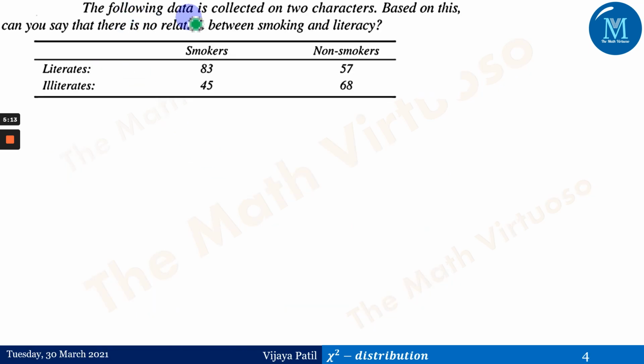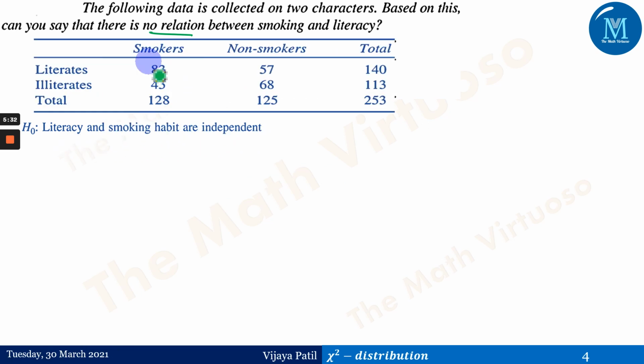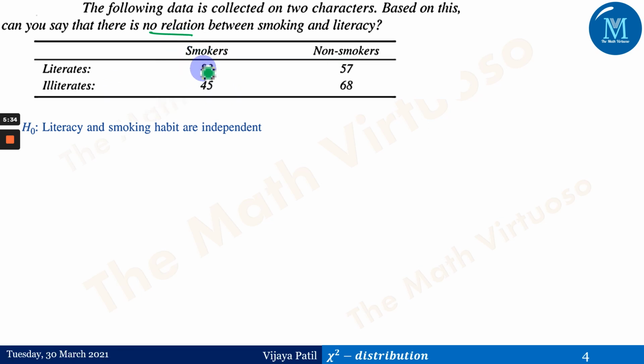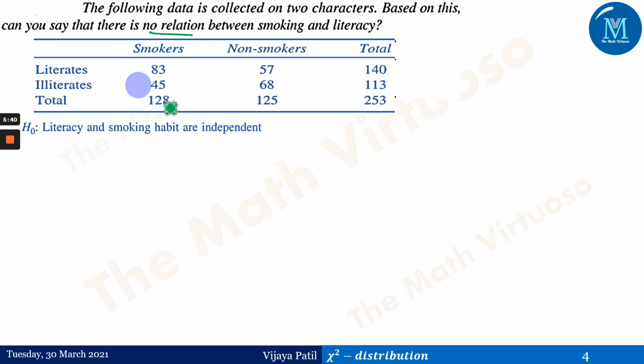The next question is, the following data is collected on two characteristics. Based on this, can you say that there is no relation between smoking and literacy? So this is the data given to us. H0 is that literacy and smoking habit are independent. H1 will be the opposite of this. If you observe this table, we have done the addition of the respective columns and rows, and we have formed this table.